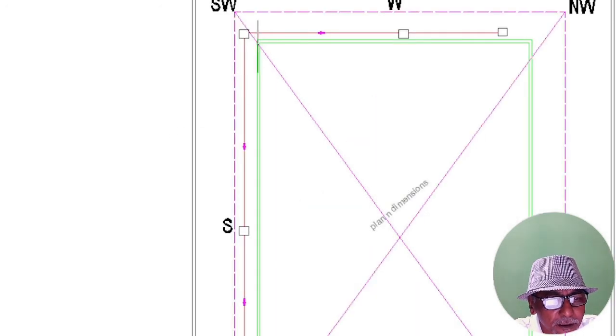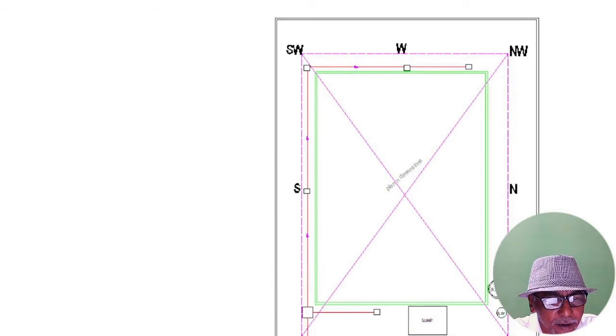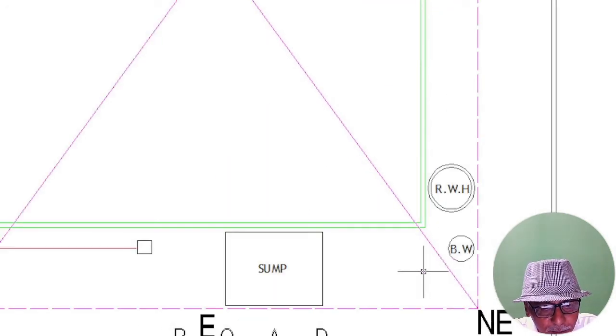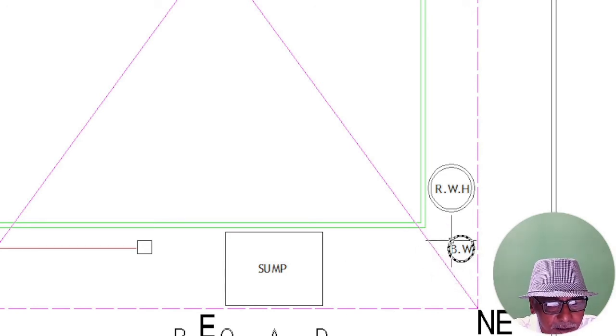So this green color is our built up area, and this is our plot area. If you take this diagonal for our plot area, care should be taken that our borewell point or rainwater harvesting point or any point should not intersect in this corner. Either it should be away towards east or north.